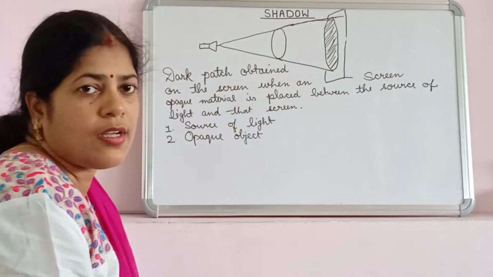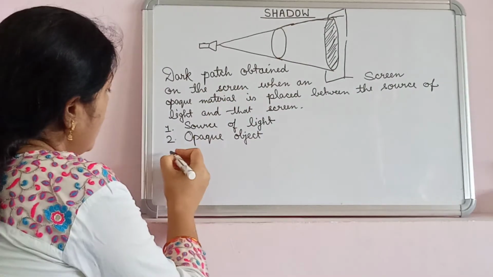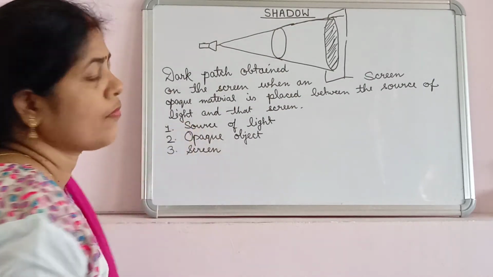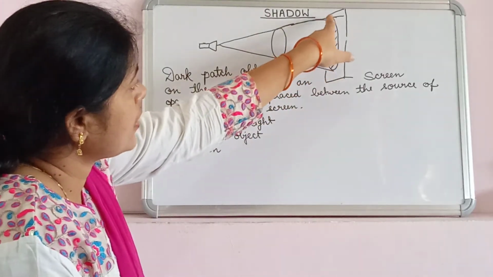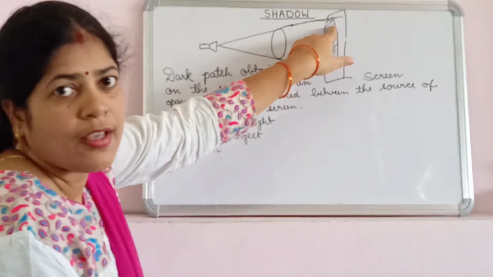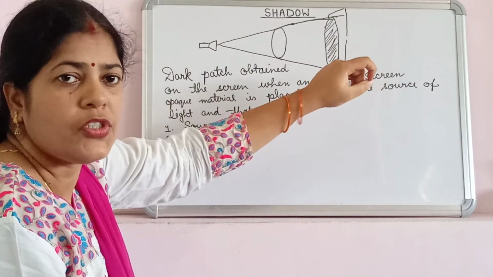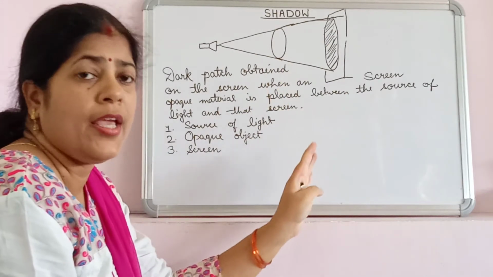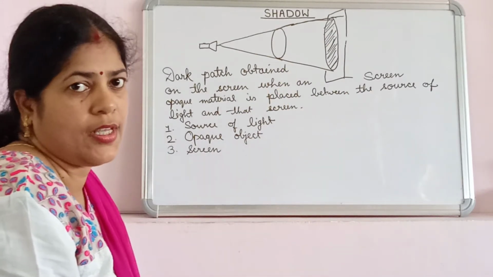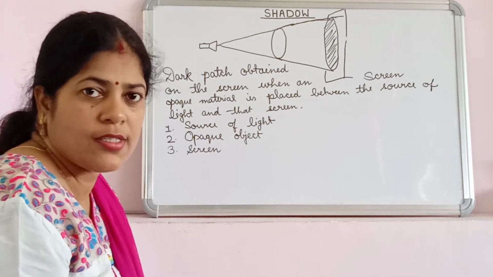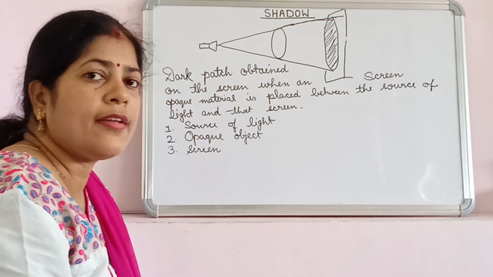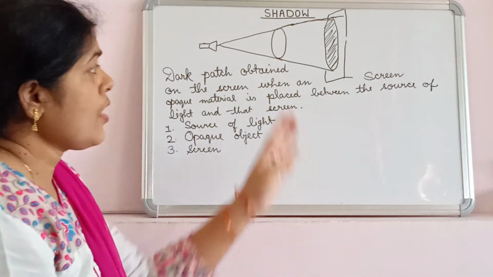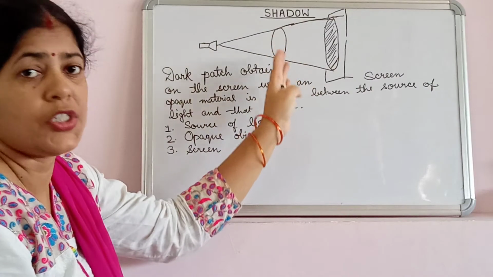We always need this, otherwise we will not have a shadow. Third is a screen. Just imagine if the screen were not there, we would not get the shadow. The screen should again be an opaque surface. It may be the ground, a wall, a curtain, a piece of paper, etc. Without a screen we cannot get a shadow.